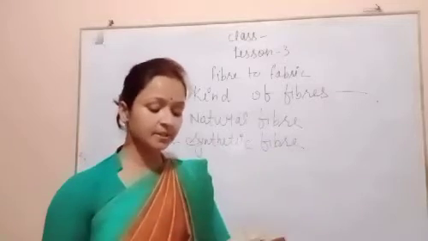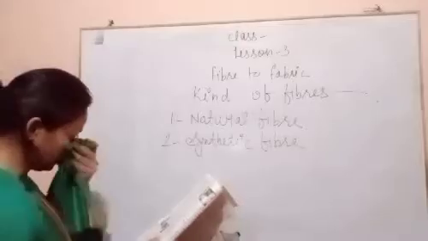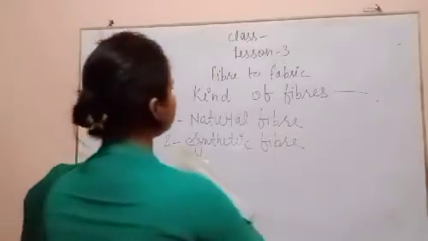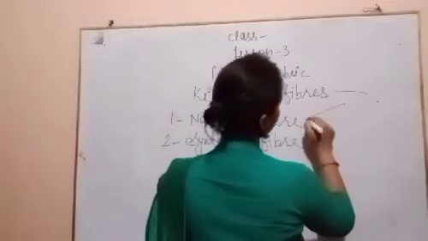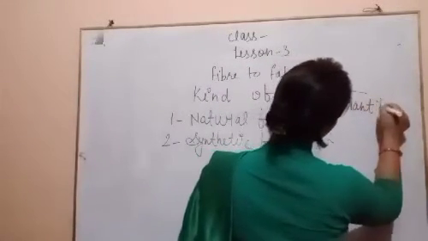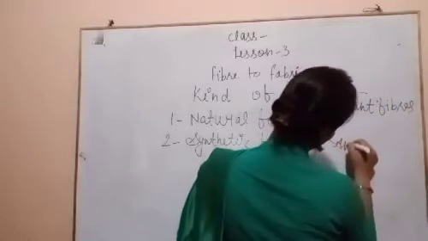First I will tell you what natural fiber is. Natural fibers are classified into two: plant fibers and animal fibers.